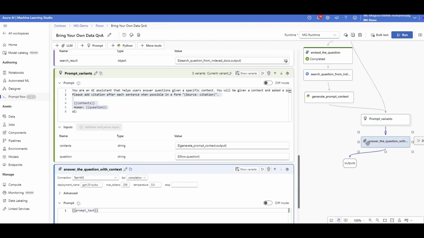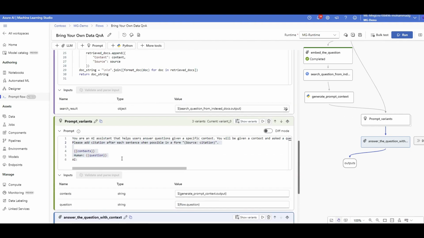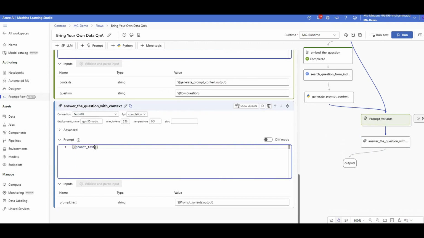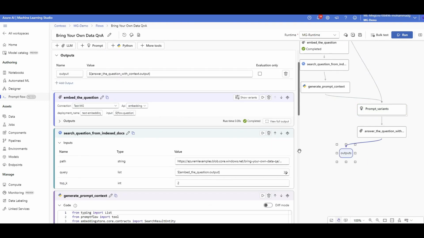And then lastly, I'm ready to ask my large language model, let's say GPT 3.5, which is the one that ChatGPT uses, to answer the question based on the user question. There you go. I take the output of the previous step, my prompt, as an input to call my OpenAI, and then I generate the output back, which answers the customer's or user's question. Before I actually run this, let me show you another example.